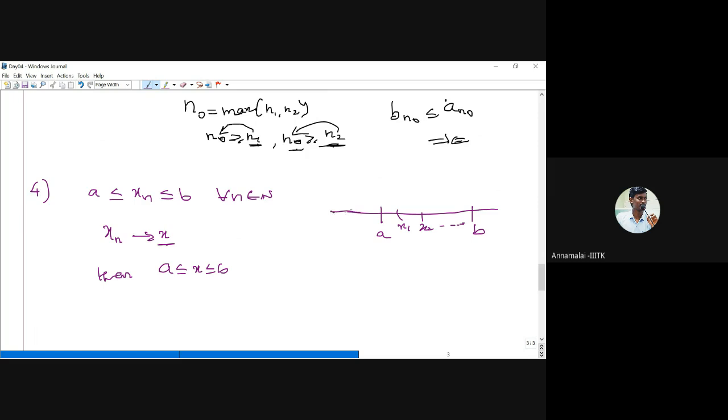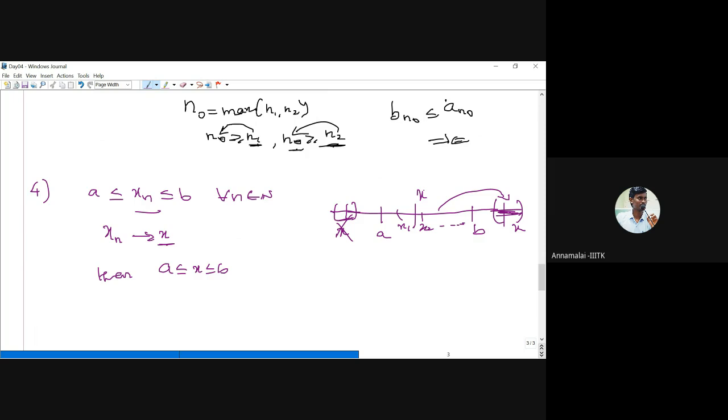Suppose x is here. Since xn converges to x, after a certain stage all the xn's belong to a neighborhood of x, but that is outside the interval AB. Therefore, that is not possible. Suppose x is after this B. Again, xn converges to x. Therefore, after a certain stage, all the terms should be within this neighborhood, but they are outside this interval, which is a contradiction to our assumption. Therefore, x should be inside the interval.